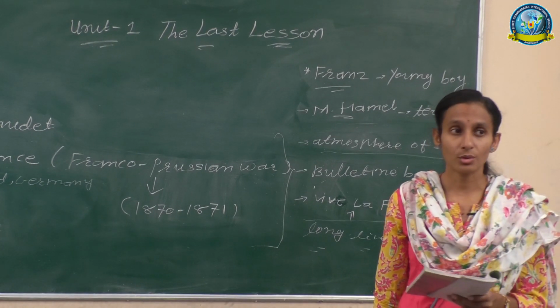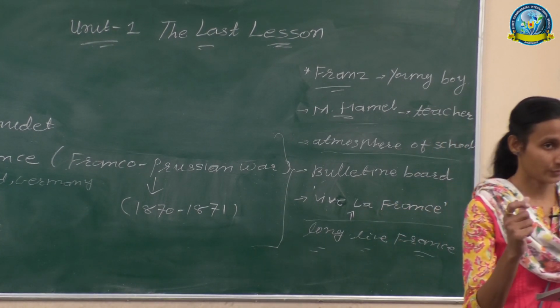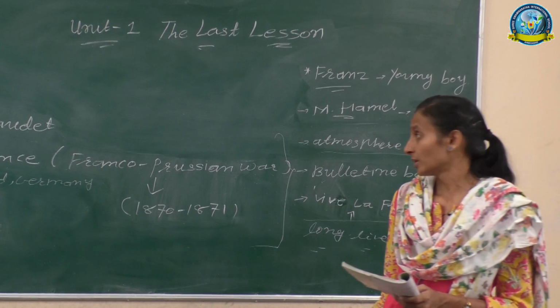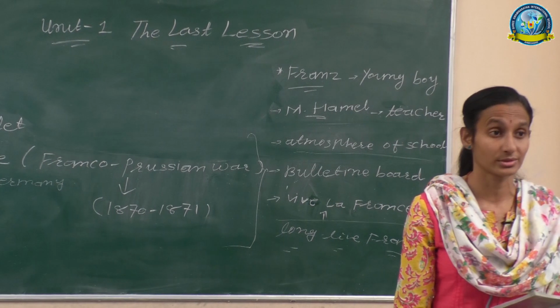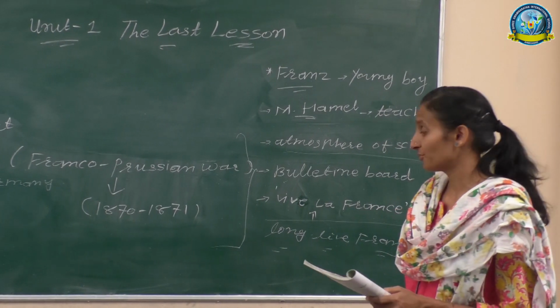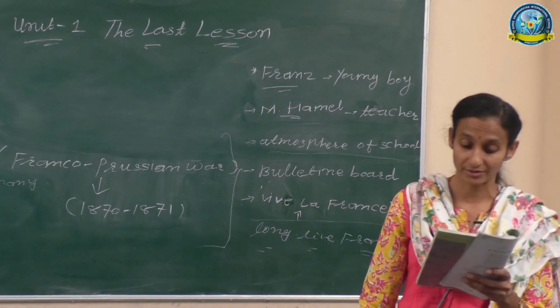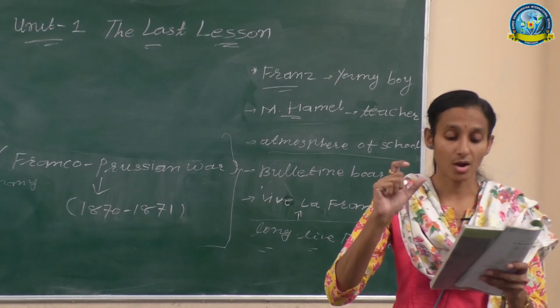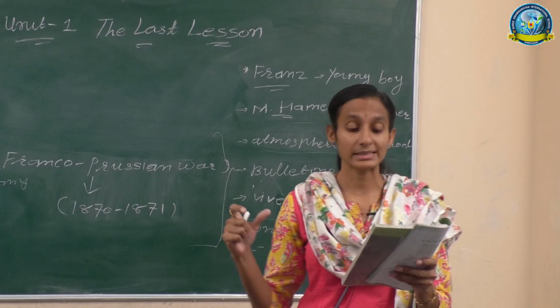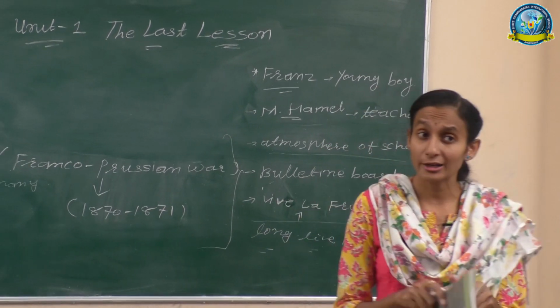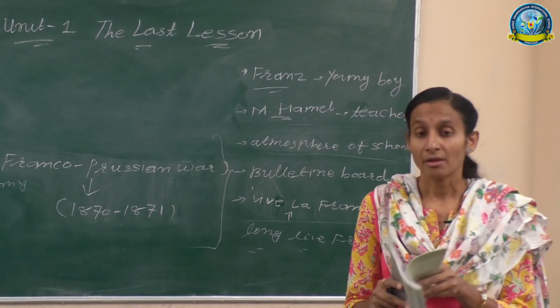Now he saw his teacher. Which peculiarity did he see? His teacher was dressed in the finest clothes. He had on his beautiful green coat. The color of his coat is green. His frilled shirt, frilled means decorated.